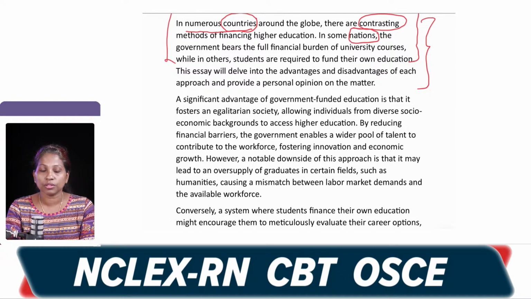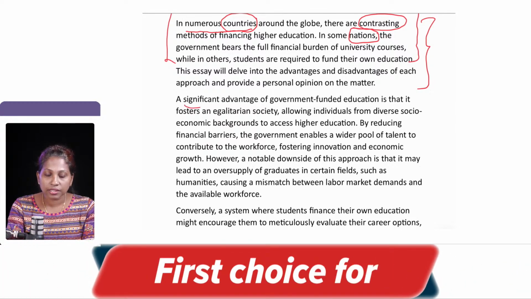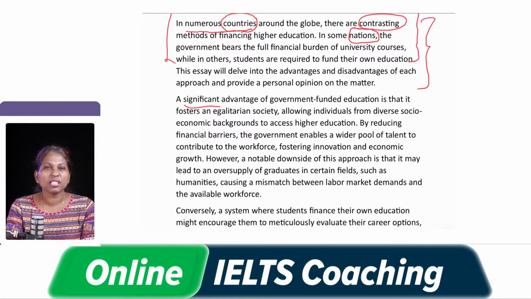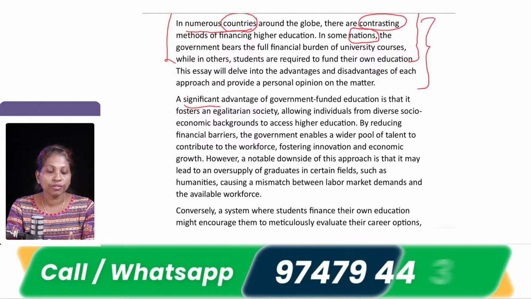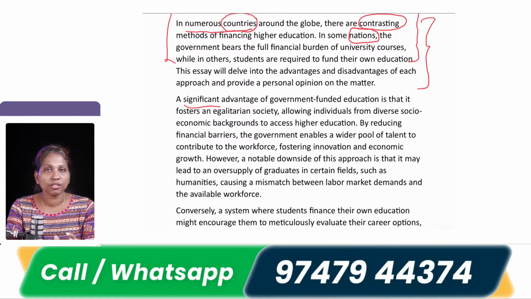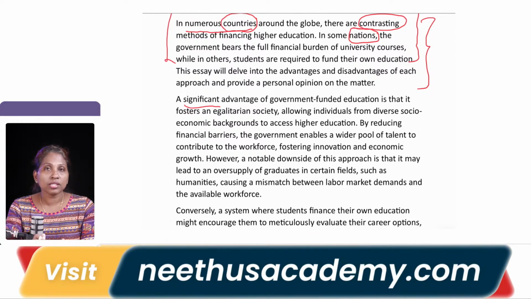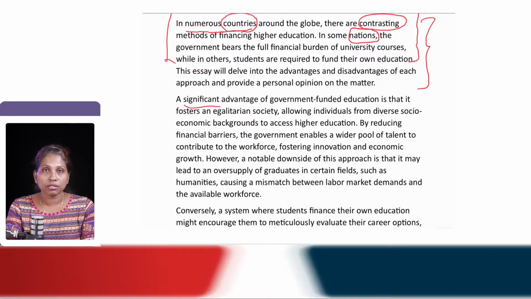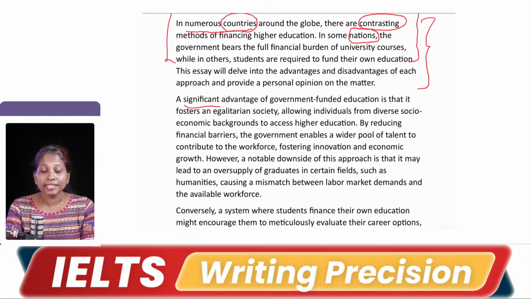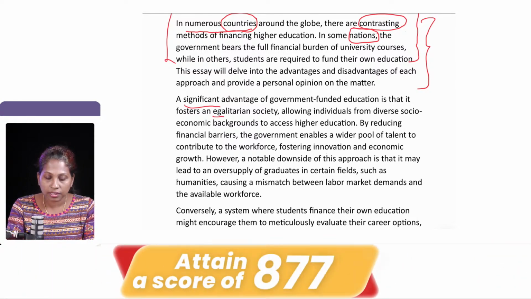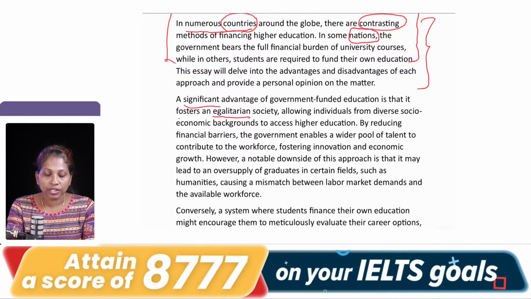A significant advantage. Now, significant is something prominent, substantial and important, right. This word is very common when it comes to writing, generally used in almost all essays, so you should have synonyms for that. A significant benefit or advantage of government-funded education is that it fosters an egalitarian society. Now, here there are two words: egalitarian society and fosters.